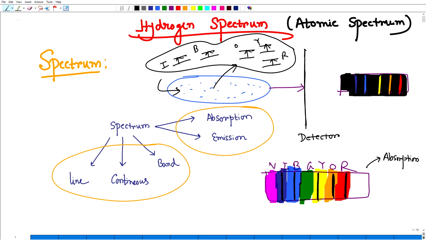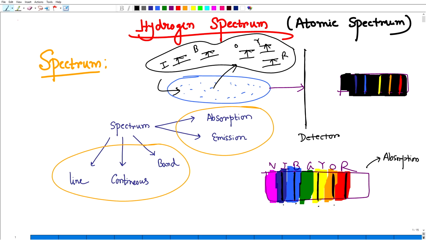When you are giving one light, that light has all the frequencies. We are dealing in the visible region, so it has all the frequencies for indigo, blue, orange, yellow, red. Then the atoms will be excited, absorbing the photons from the light, and that's why these photons are missing from the spectrum detected by the photographic plate. So that's why there are some black spots. Okay, this is the absorption spectra.